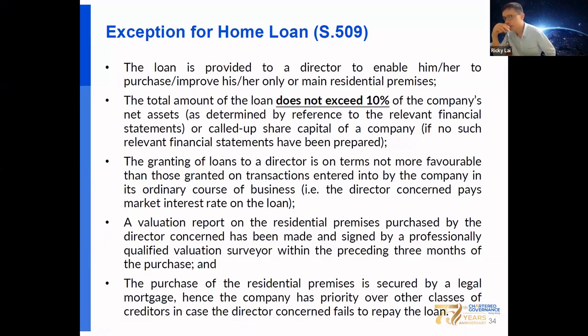Okay, for example, the director pays the market interest rate on the loan. And also engage a professional valuer, and then prepare a valuation report on the residential premises. The report should be made and signed by a professionally qualified valuation surveyor within the preceding 3 months of the purchase. And the purchase of the residential premises is secured by a legal mortgage, so that the company has priority over other classes of creditors in case the director fails to repay the loan.